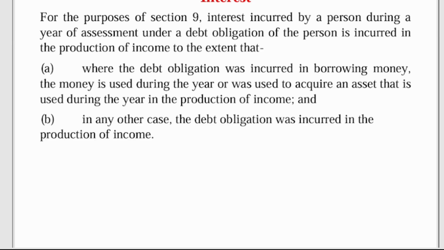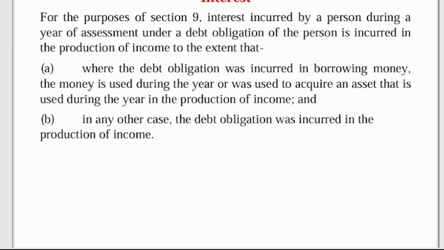And B, in any other case, the debt obligation was incurred in the production of income. So here, what you are saying is that if you borrow money, and the money is going to be used for production in that year, then you classify that as interest and you can deduct it. But if that loan is not used for anything that generates income for that year, we don't add it.